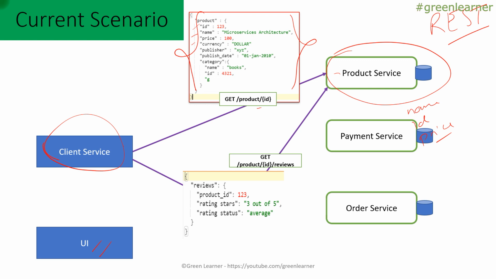So what is the ideal solution for that? There has to be some mechanism by which the client service can say that it needs the name, ID and price from the product service, and the product service can understand that requirement, process it internally, and give the detail about ID, name and price only. And the same way, along with ID, name and price, if I need the product reviews as well, then in the same request the clients can get all the details that they need. So this kind of configuration.